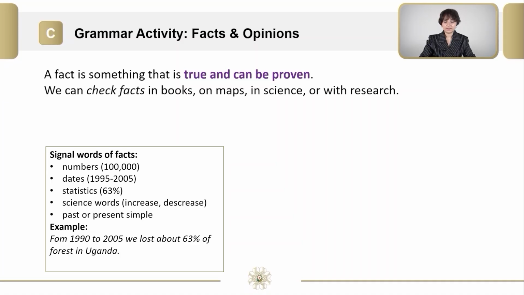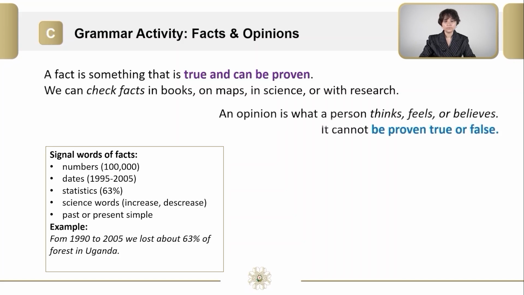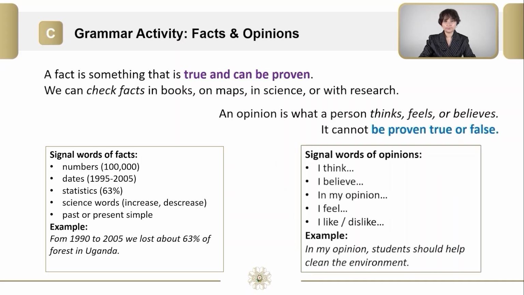Now let's speak about opinions. An opinion is what a person thinks, feels, or believes. It cannot be proven true or false. There are also some signal words of opinions that can help you to identify them. I think, I believe, in my opinion, I feel, I like, or dislike. For example, in my opinion, students should help clean the environment.